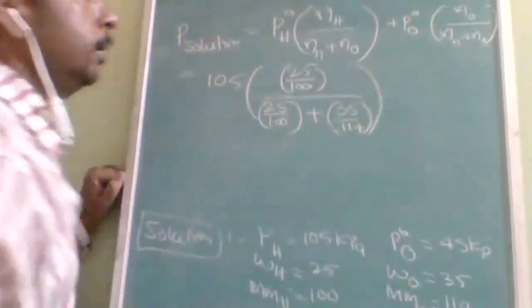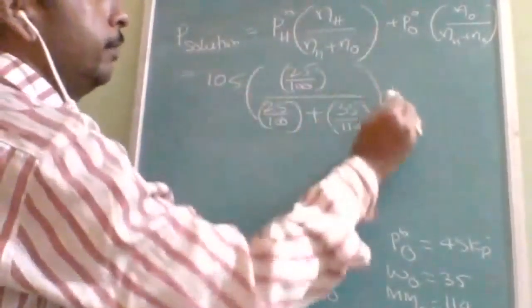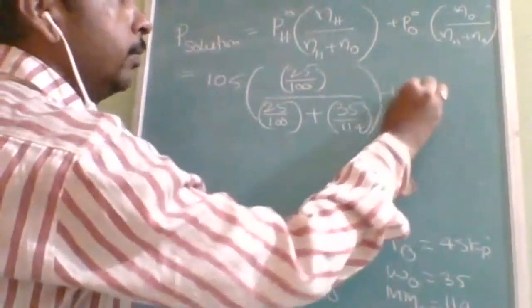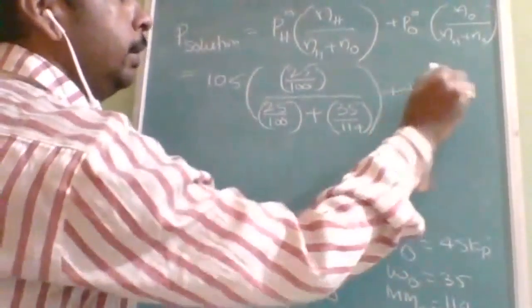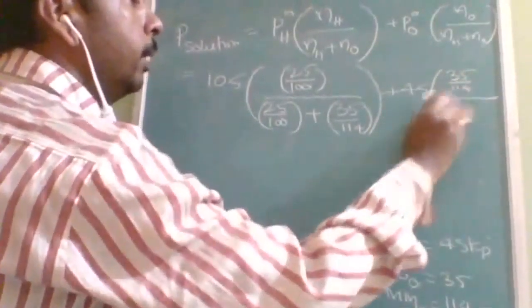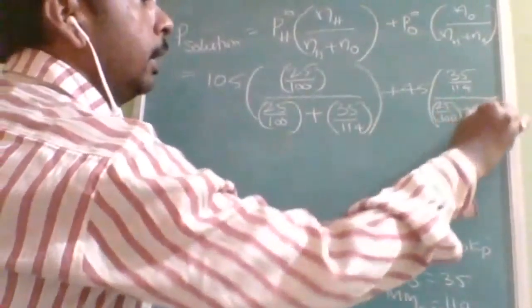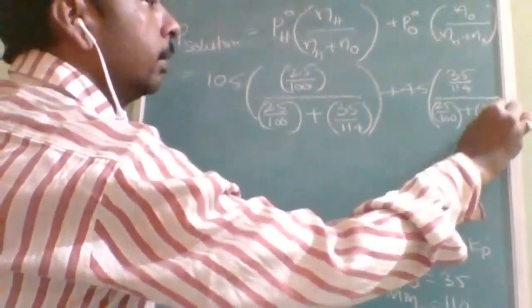So this is the P naught H into this one. Same way P naught octane is equal to 45 into 35 by 114, divided by 25 by 100 plus 35 by 100.